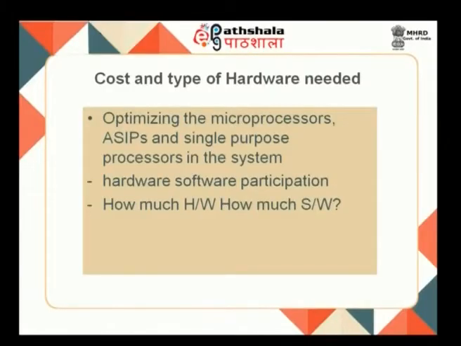So, based on the application, you should decide which processor, which CPU I should select, and how much hardware I can provide and how much software I can provide. This plays a vital role before designing the embedded system itself.